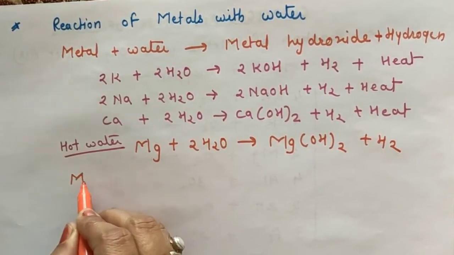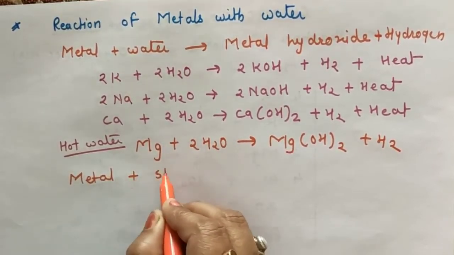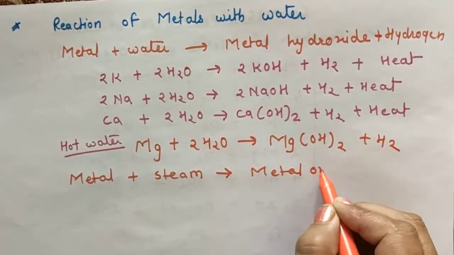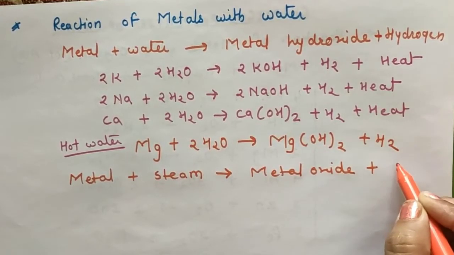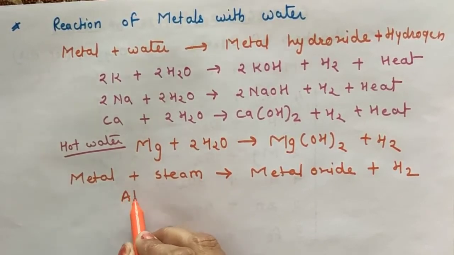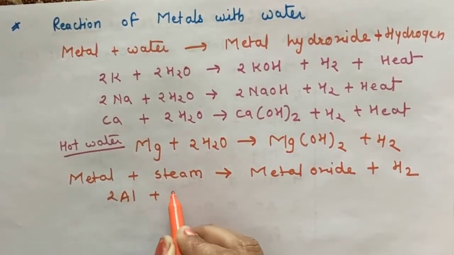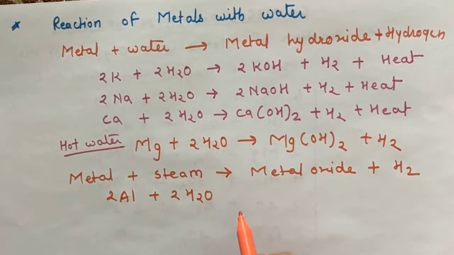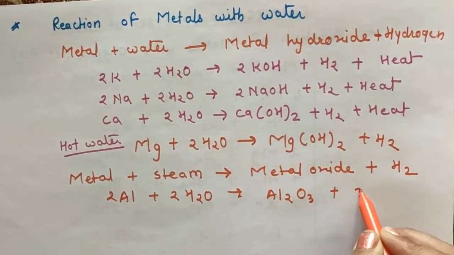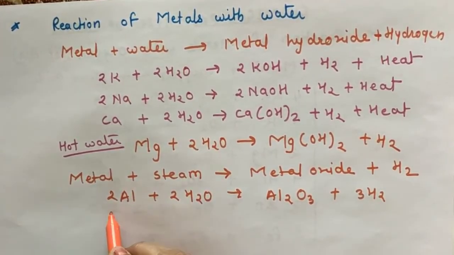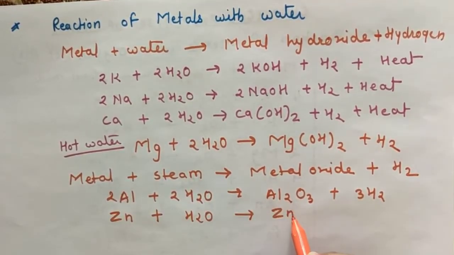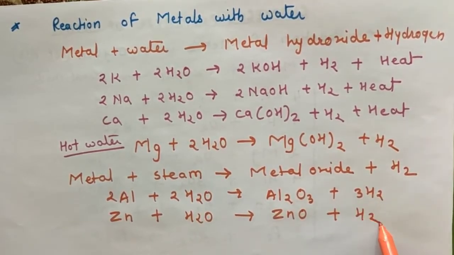When metal reacts with steam, it forms metal oxide and hydrogen. For example, aluminium reacts with steam and forms aluminium oxide, and zinc reacts with steam and forms zinc oxide and releases hydrogen gas.